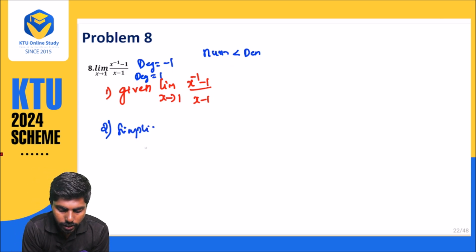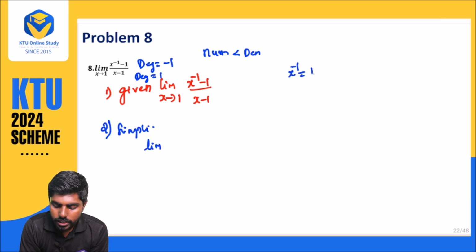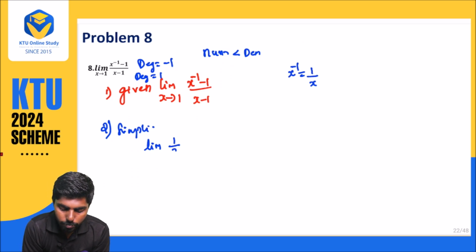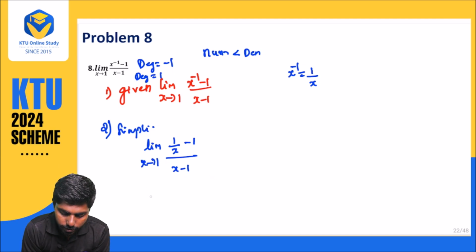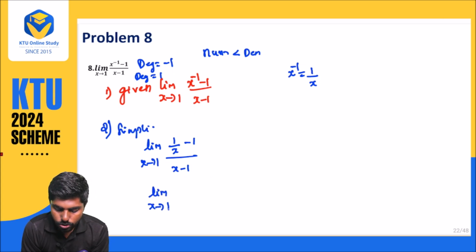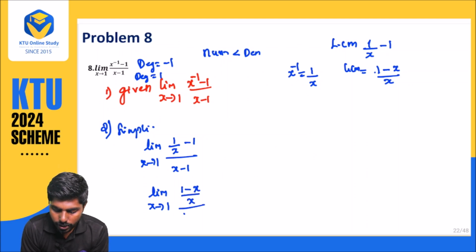So what will happen? That is limit, x raised to minus 1, what can I say? I can say 1 by x. So (1 by x minus 1) divided by (x minus 1). When x approaches 1, what will happen? That is nothing but limit x approaches 1, taking the LCM of 1 by x minus 1. When you take the LCM, what will happen? 1 minus x divided by x. So it is the LCM, and this is divided by x minus 1.